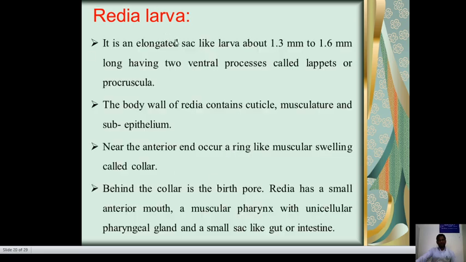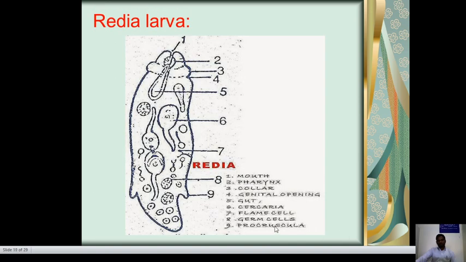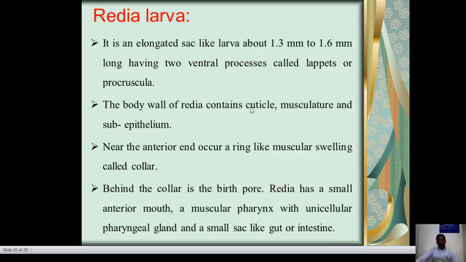The redia is an elongated sac-like larva about 1.3 to 1.6 mm, having two ventral processes called lappets or procuscula. The body wall contains a cuticle, muscle, and subepithelium. Near the anterior end occurs a ring-like muscular swelling called the collar. Behind the collar is a birth pore. The redia has a small anterior mouth, a muscular pharynx with unicellular pharyngeal glands, and a small sac-like gut or intestine.